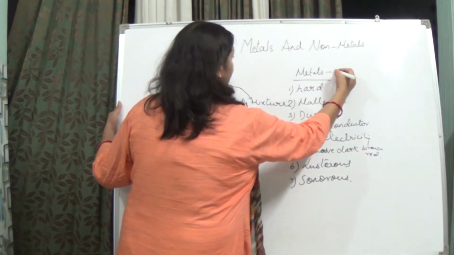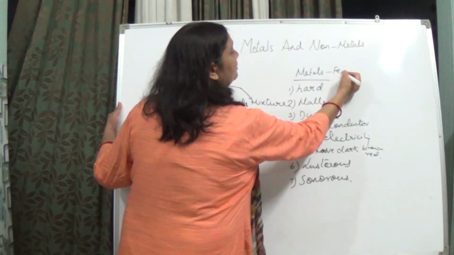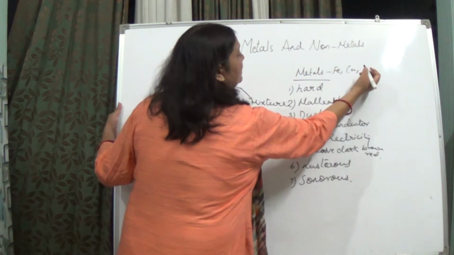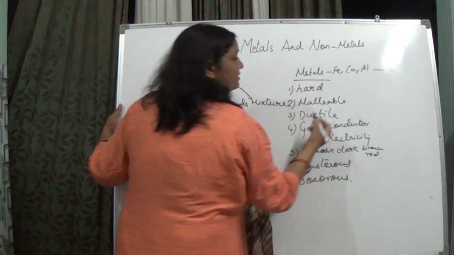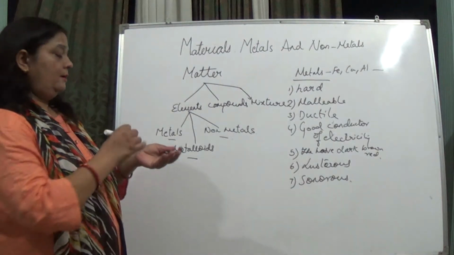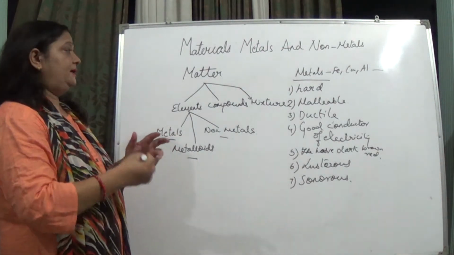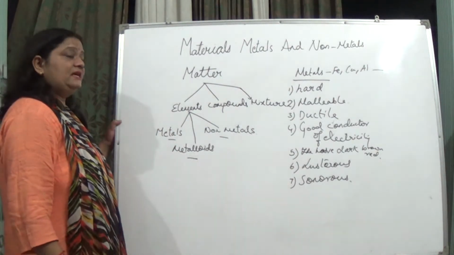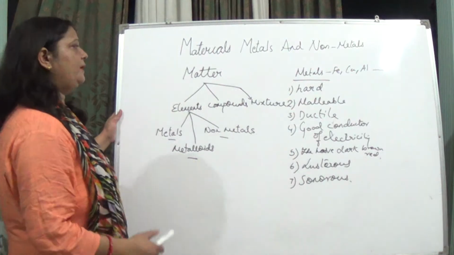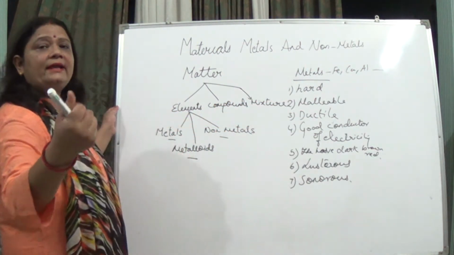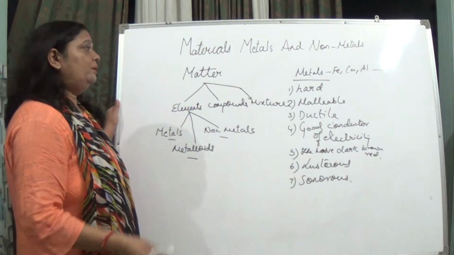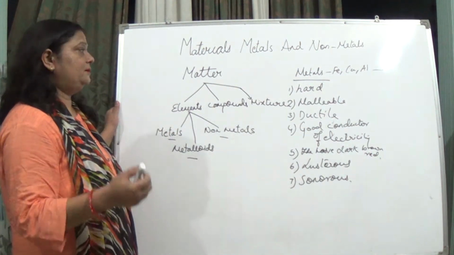Some examples I am giving you right now: it can be iron, symbol Fe, copper, aluminium, and so on. Even sodium and potassium are metals in nature. But in the properties we will see that there are some exceptions. If we say they are hard in nature, when we feel iron and copper, yes, they are too hard.